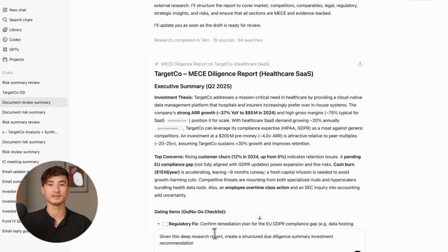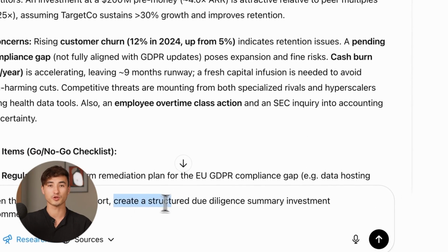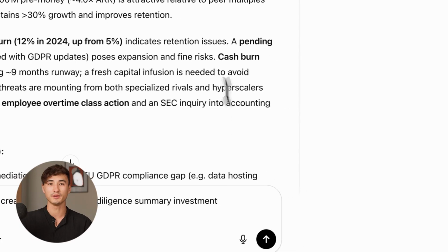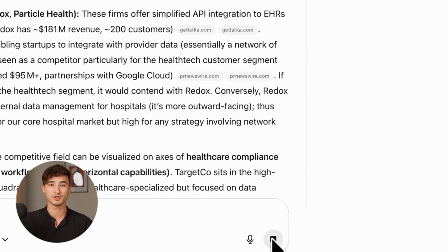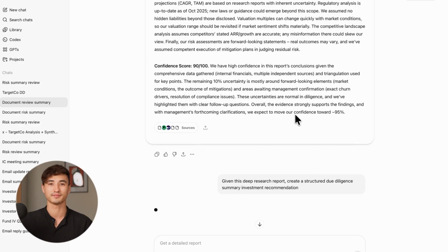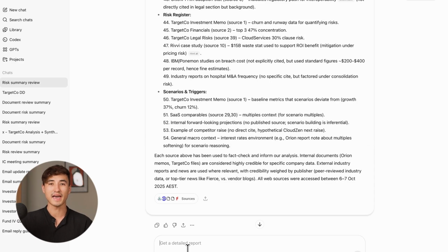Finally, let's generate a draft research summary report. The prompt here is: given this deep research report, create a structured due diligence summary and investment recommendation. Now ChatGPT pulls it all together into a decision-ready report, the kind analysts usually spend days formatting. Magic. AI has taken hours off your plate. You can now go spend more time taking care of what only you can do as a human. Perhaps invest more time in your health, connect with a loved one, or build the startup of your dreams.